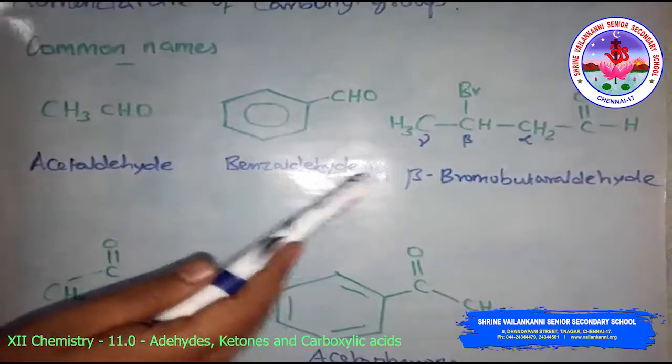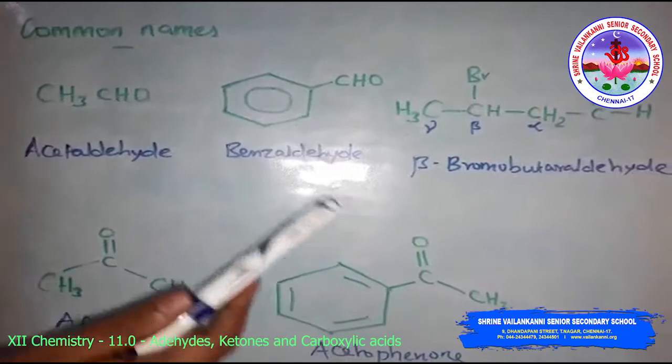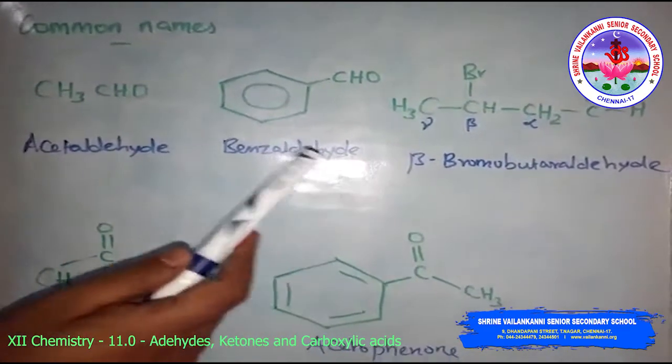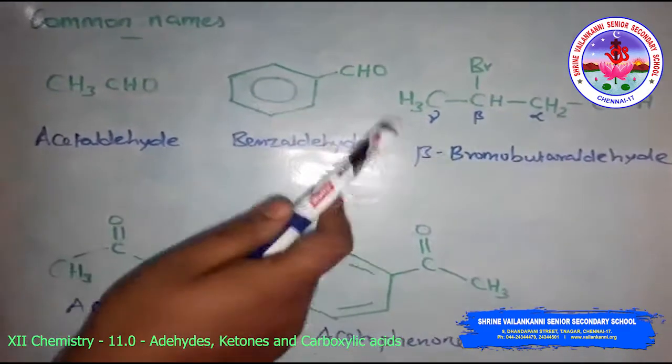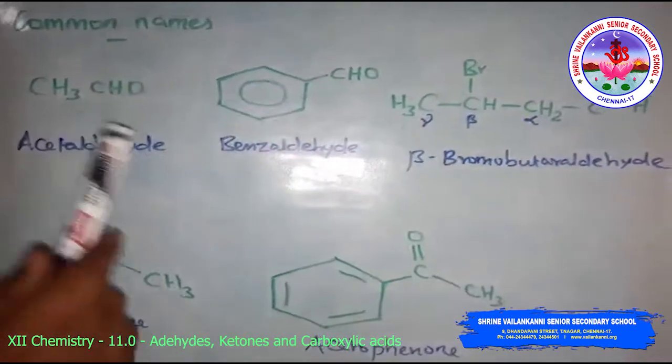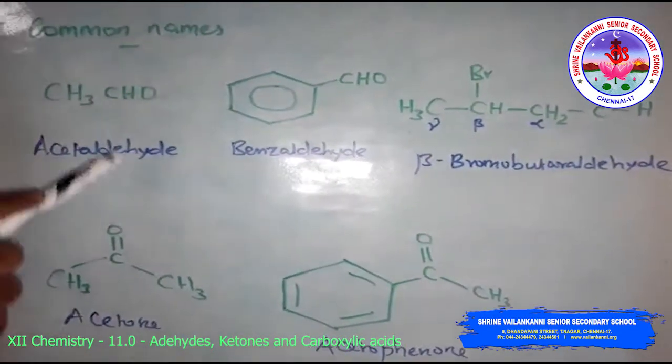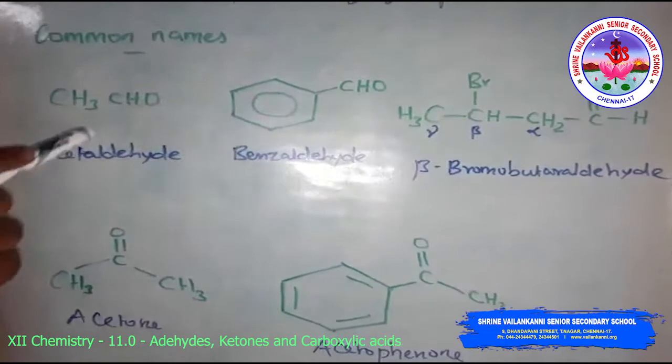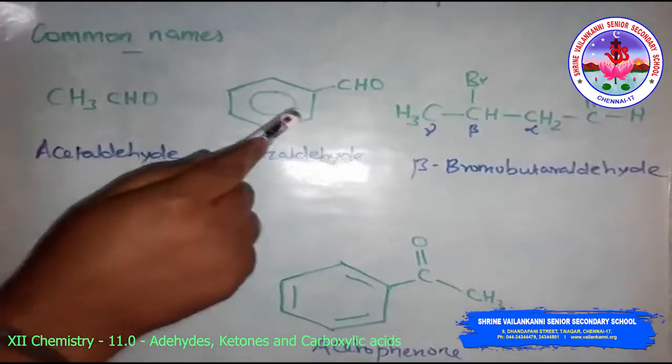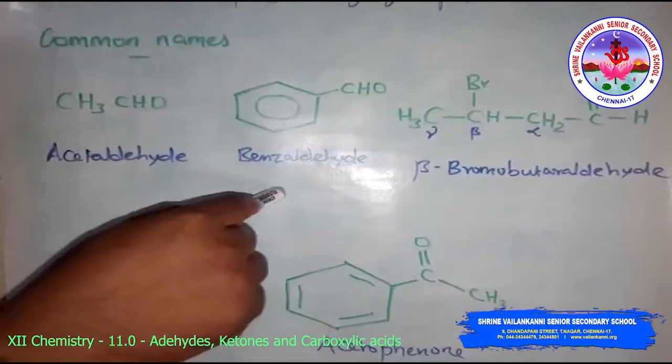The alpha carbon is the one directly linked to the aldehyde group, then beta carbon is the next, and so on. So the common names for aldehydes: simply acetaldehyde, and this benzene aldehyde is benzaldehyde.